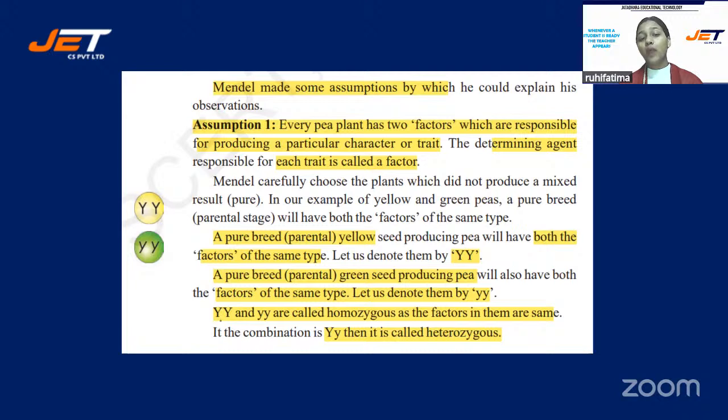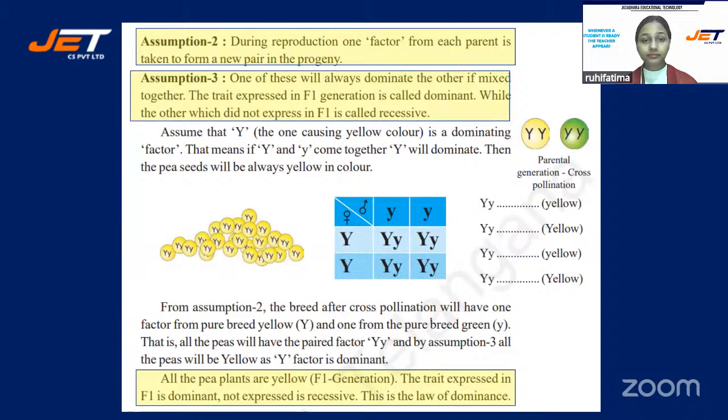Okay, now capital YY and small yy are called homozygous, as the factors in them are the same. And capital Y and small y are known as heterozygous, as the factors in them are different. Understood, students? So this is how we do. During reproduction, one factor from each parent is taken to form a new pair in the progeny.